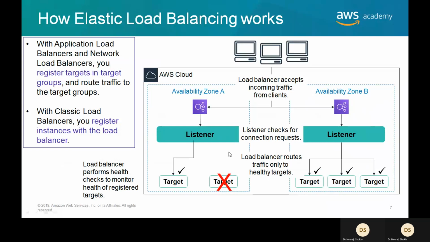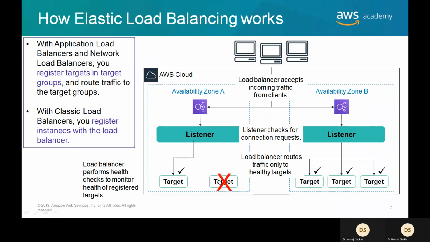Now you can see here in this scenario, different kinds of load balancers. With the classic load balancer, you register instances with a load balancer.